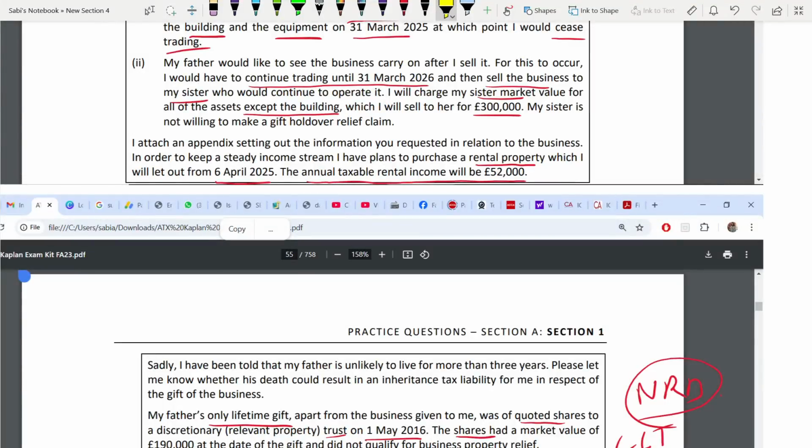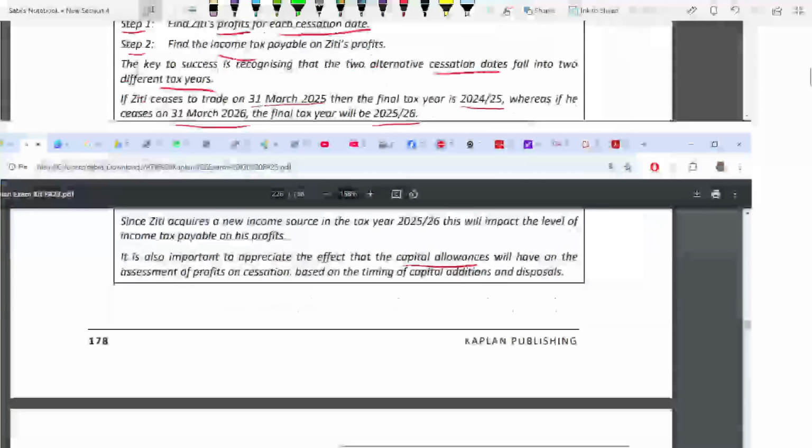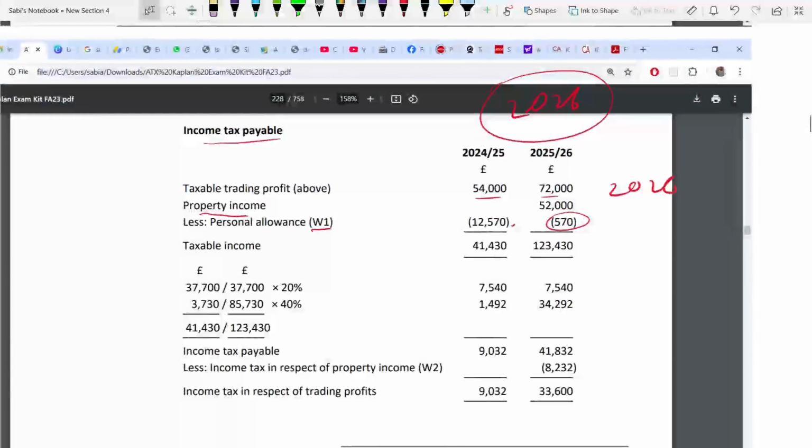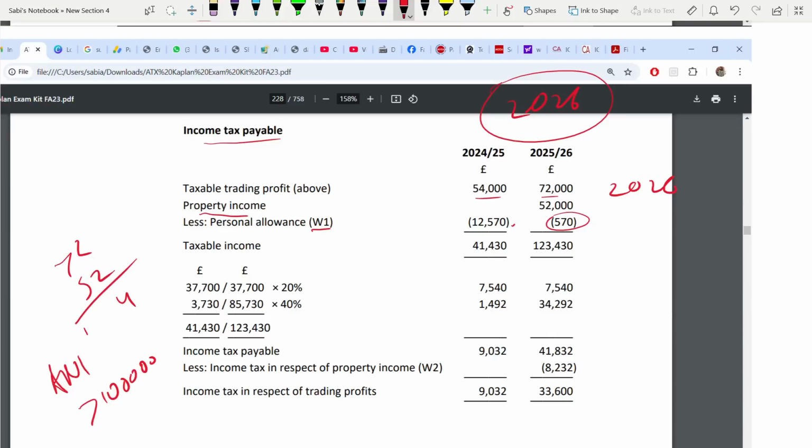So it is this 52,000 from 6 April 25. That means it falls in 25, 26. It is this rental income. That rental income you have to include in 26. It was not there in 25. Okay. So that you include. And once you include that, your ANI becomes greater than 100,000. Add 72 and 52 and check. 104,000. It's greater than 100. That's why we have to adjust the personal allowance, because when we adjust the personal allowance, it will go under working one.